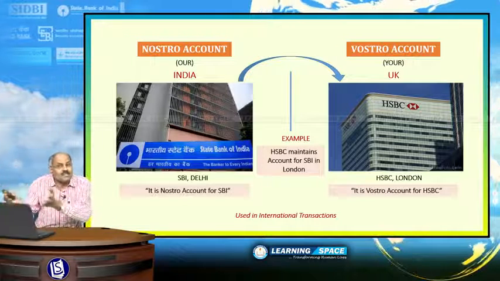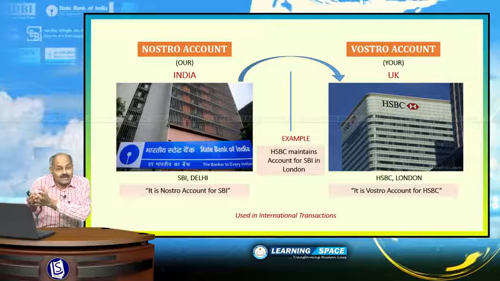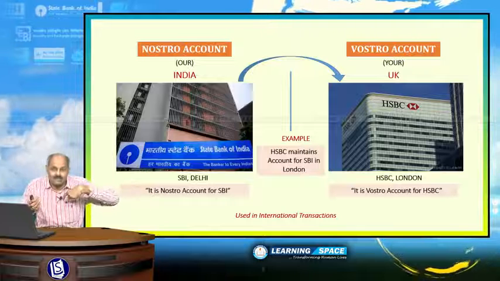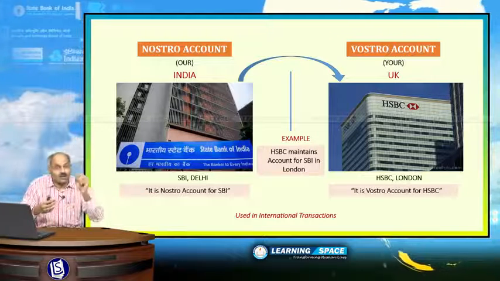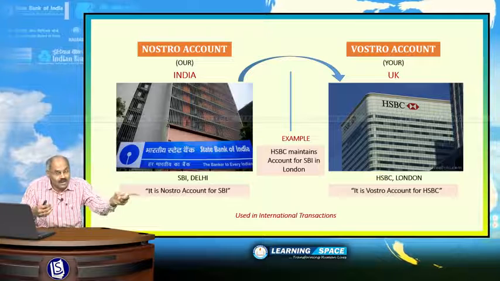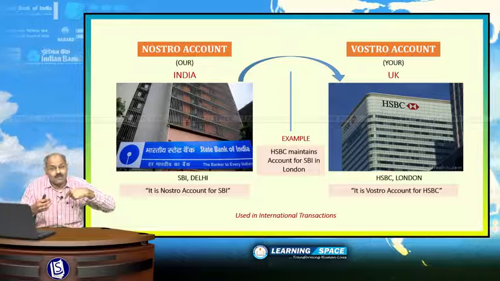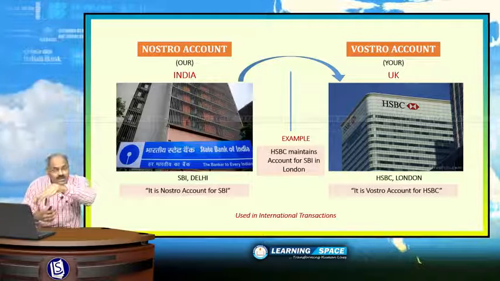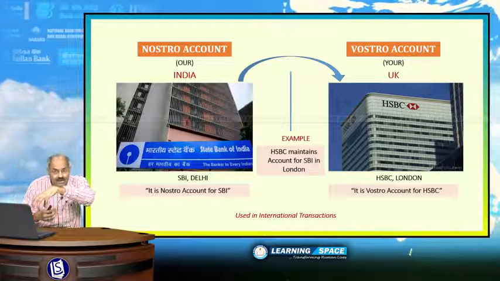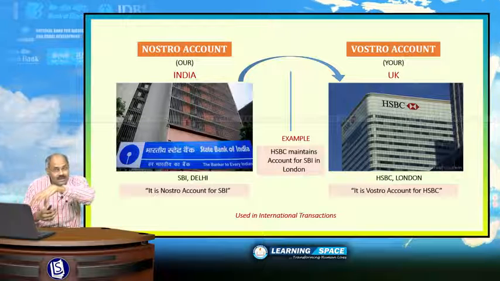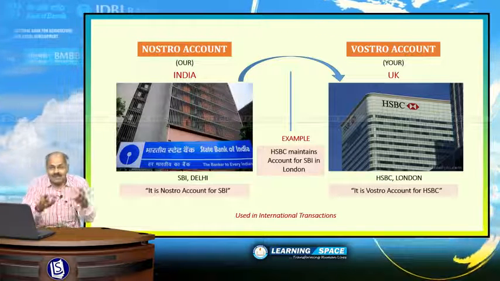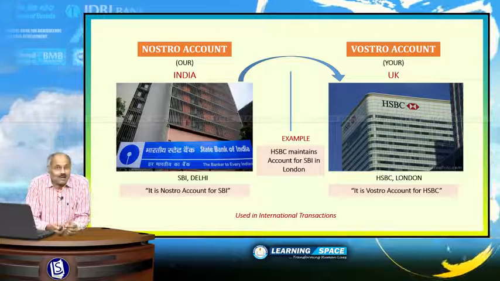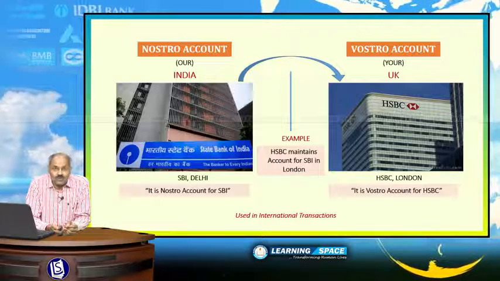If you look at HSBC's perspective, it is your account with us. That means it is Vostro account. Vostro account is, it is your account with us. So, from the perspective of this HSBC London, the account of State Bank of India becomes Vostro account. So, please remember this terminology, Vostro and Nostro.